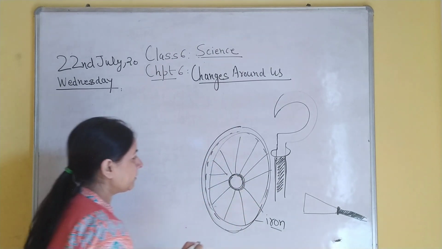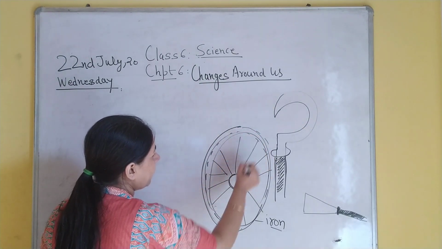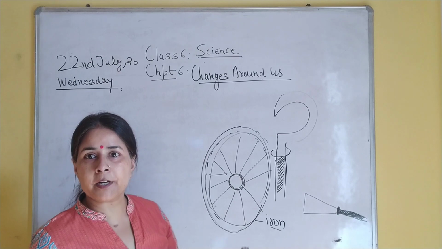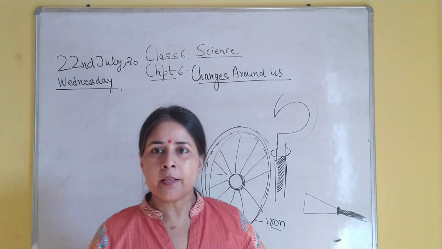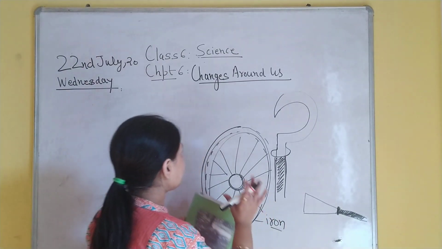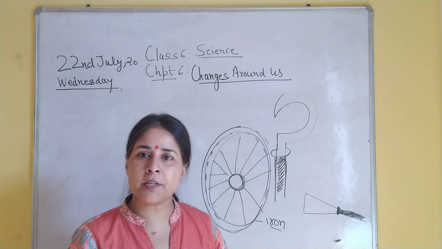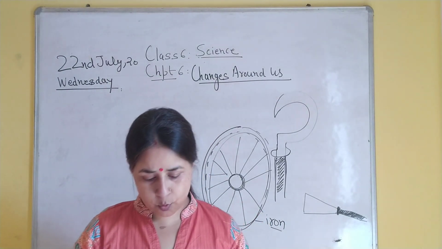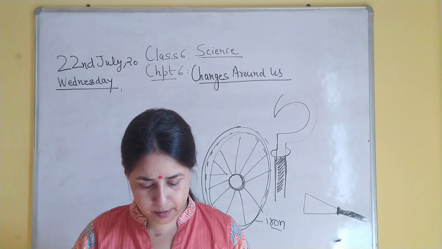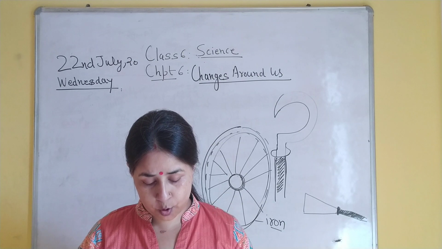Now what is done? The iron outside, this iron, is heated. On heating it just expands. Then the wooden part is fixed inside the iron part. Now reading from your book, such a change is also used for fixing a metal rim on a wooden wheel of a cart, as it is shown in your books.